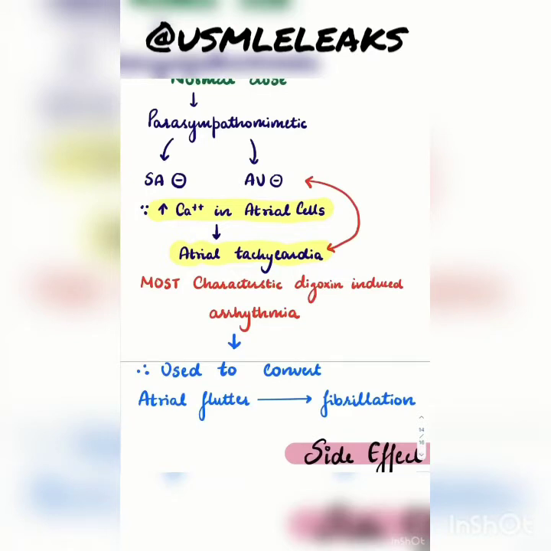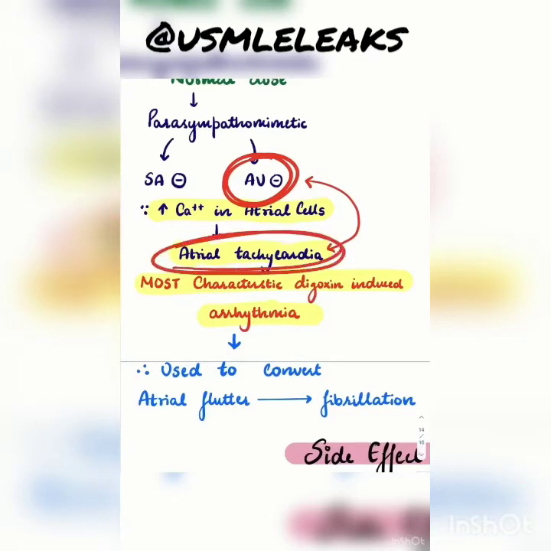The most important thing, the most characteristic digoxin-induced arrhythmia, is that there will be AV nodal blockage and still there will be atrial tachycardia. This cannot be seen anywhere else. So when I'm in the hospital and I get an ECG with these two things, I know it has to be a digoxin-induced arrhythmia.